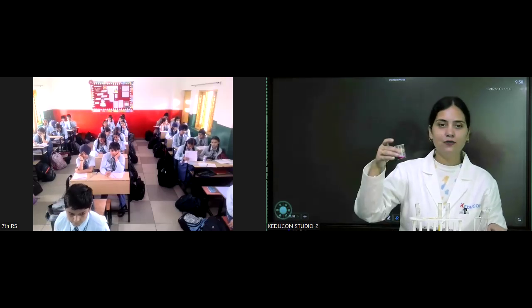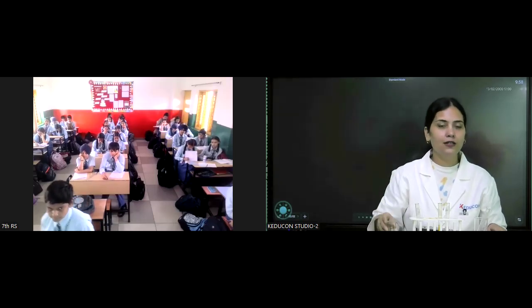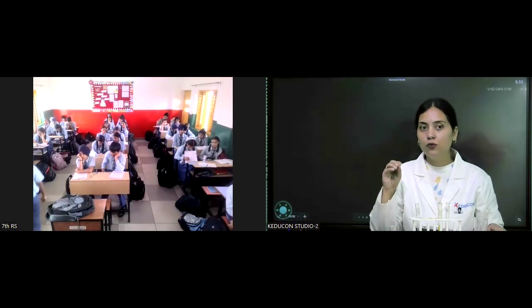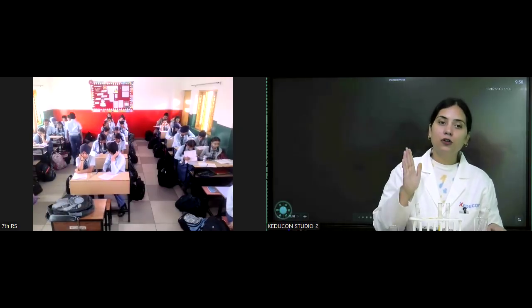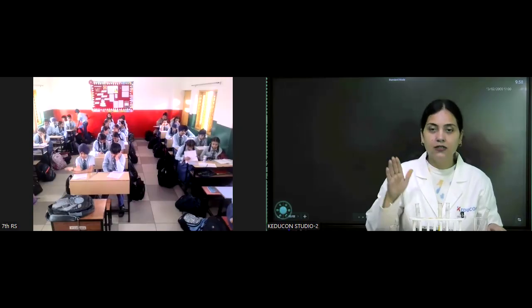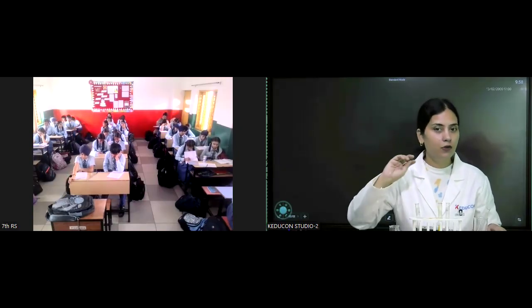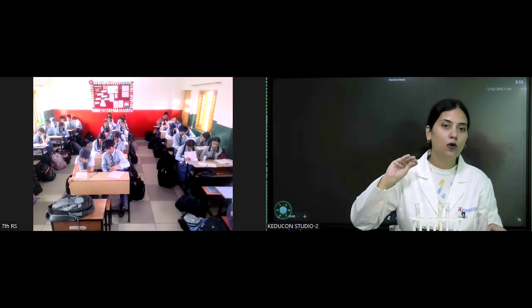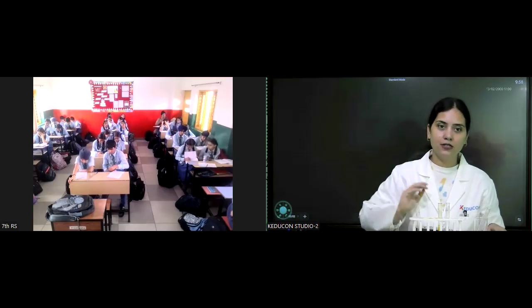Phenolphthalein. That's nice. Wonderful. So it is phenolphthalein. Note this in your mind: phenolphthalein only changes its color with the base. It will neither change with an acid, nor with a neutral solution.